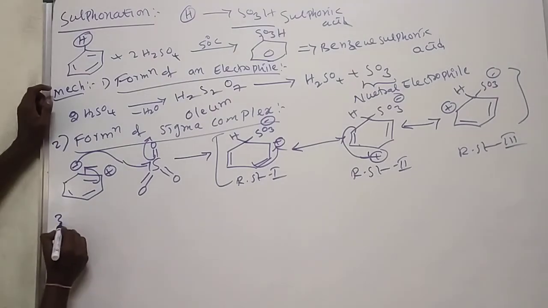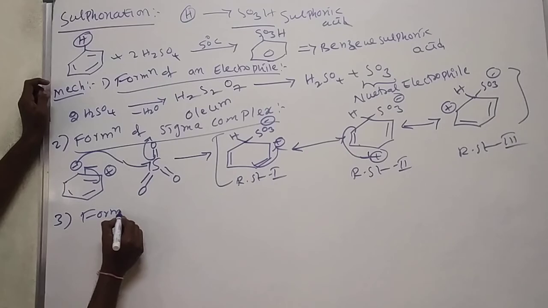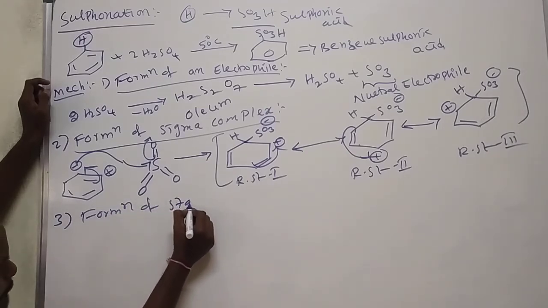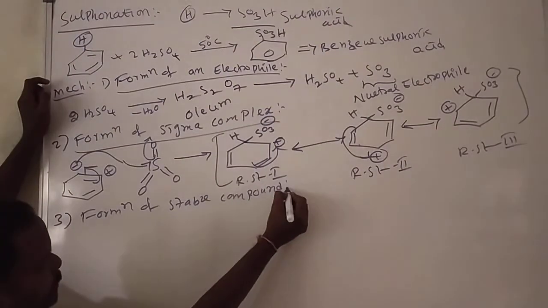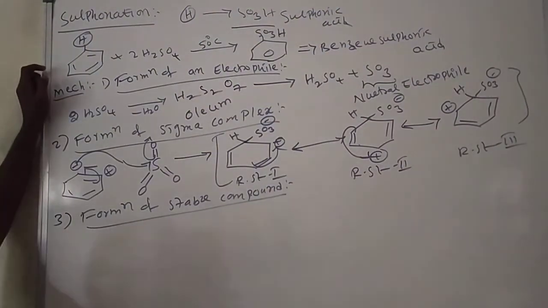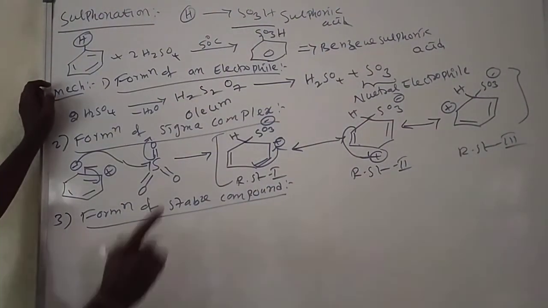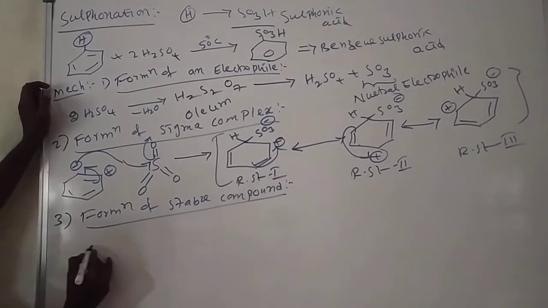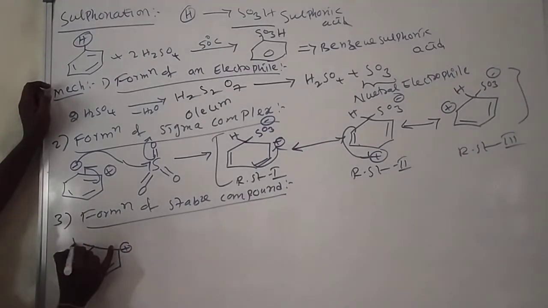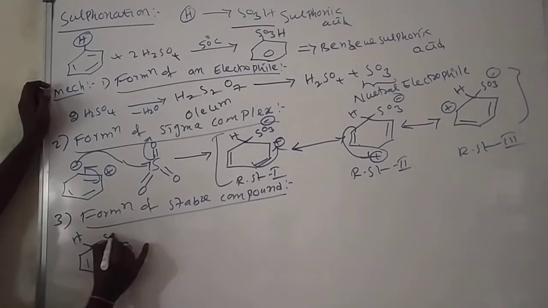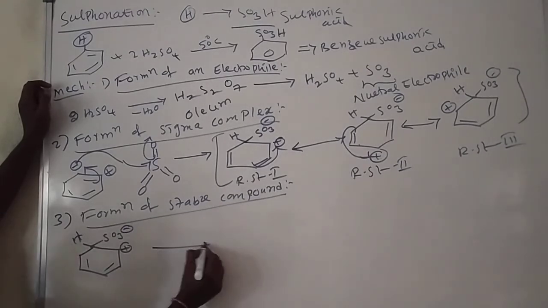Okay, next third step, formation of stable compound. You take any one resonance structure. Here I am taking the first resonance structure. Here plus, here H, here SO3 minus.